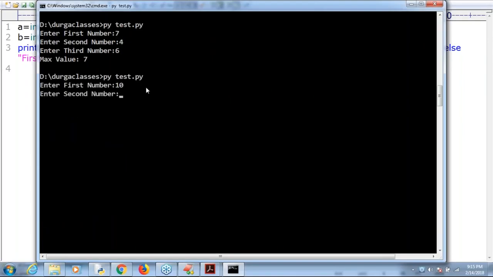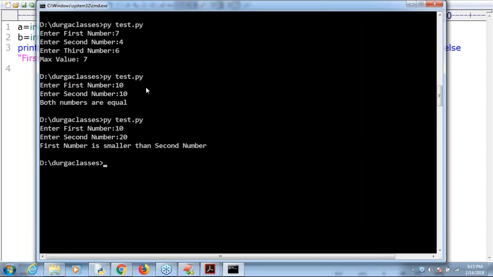First number is 10. Second number is 10. What output are we going to get by default? Both numbers are equal. Perfectly it's going to work. If I take the first number as 10, but the second number as 20, what is the answer we are going to get? First number is smaller than second number.